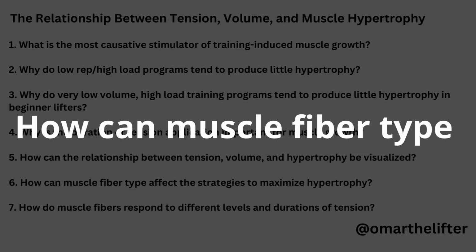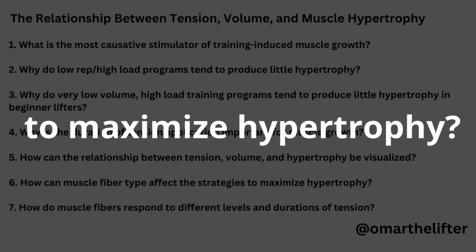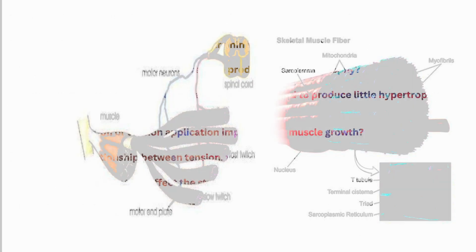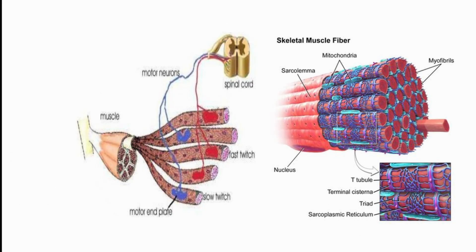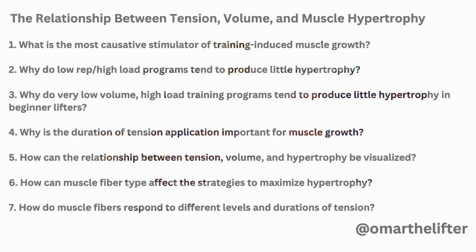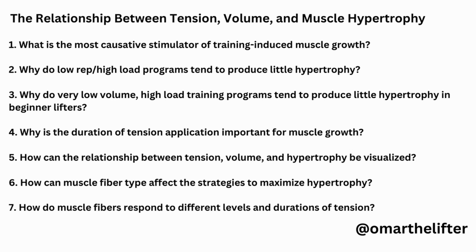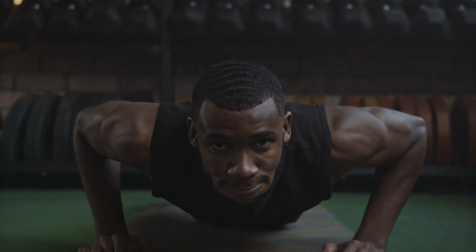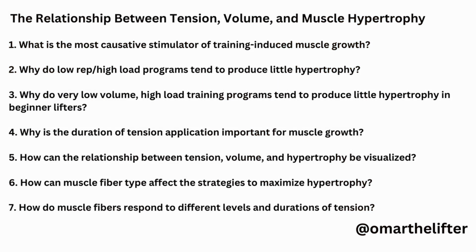6. How can muscle fiber type affect the strategies to maximize hypertrophy? Strategies to maximize hypertrophy may depend on the muscle fiber type targeted. For example, research suggests that faster twitch muscle fibers respond better to heavier loads, while slower twitch fibers respond better to lighter loads. However, since slower twitch fibers are more fatigue resistant, they might also require more time under tension to fully activate growth processes. Therefore, a training program that includes both heavier loads to target fast twitch fibers and higher volume to target slower twitch fibers can help maximize hypertrophy.